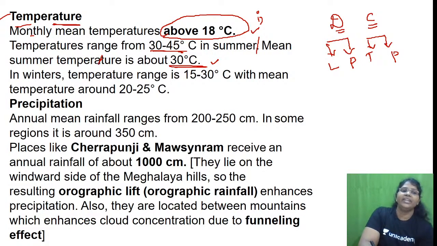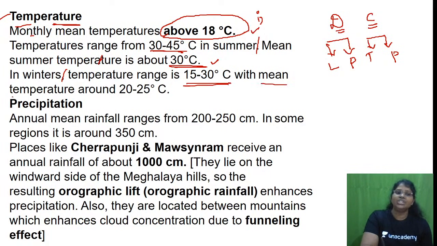Next, in winter, the temperature range is 15 to 30 degrees Celsius with mean temperature around 20 to 25 degrees Celsius. Is this fine? So please make a note of it. What is the summer temperature? Ma'am, summer temperature is around 30 degrees Celsius. Fine. What is the winter temperature? The range is 15 to 30 and the mean temperature is around 20 to 25. So you can fill this data. You have to remember only these 2 points under T. Is this clear? We are just trying to simplify.